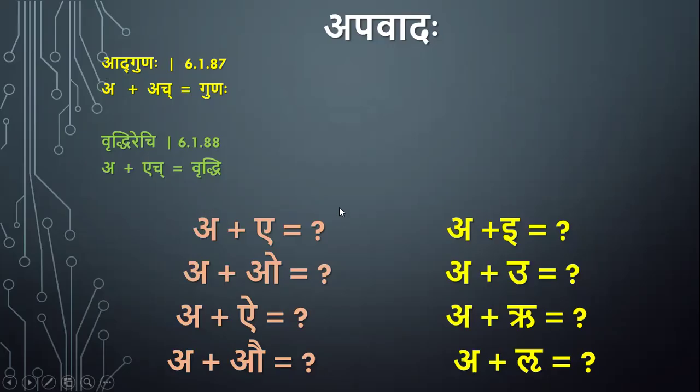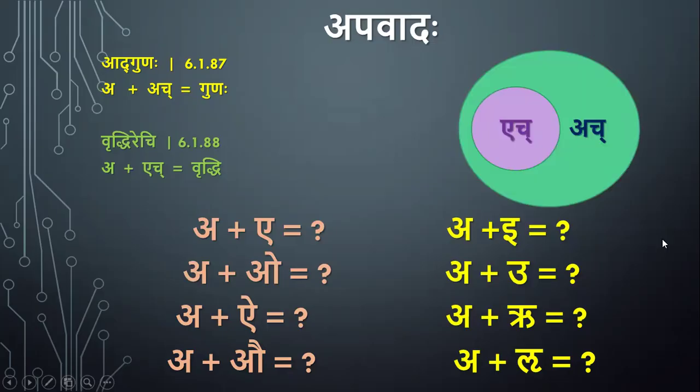Even though Adguna is applicable, Ruddirechi blocks that. You see, the scope for Ruddirechi is only the H letters. The scope for Adguna is the H letters. So H letters are H letters too.